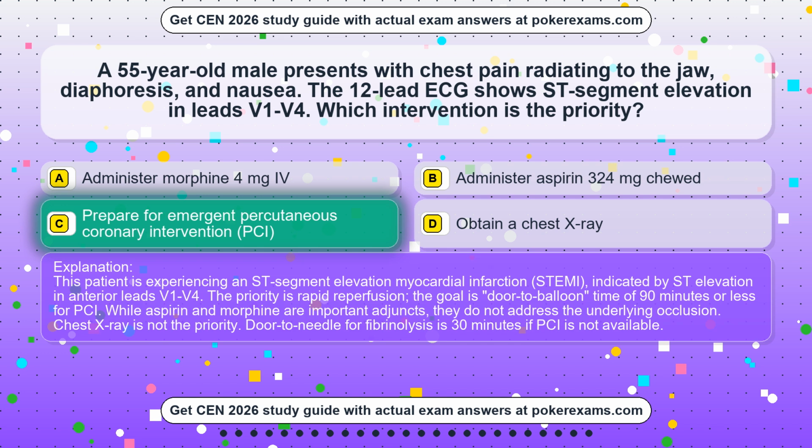This patient is experiencing an ST segment elevation myocardial infarction, STEMI, indicated by ST elevation in anterior leads V1 to V4. The priority is rapid reperfusion; the goal is door to balloon time of 90 minutes or less for PCI. While aspirin and morphine are important adjuncts, they do not address the underlying occlusion. Chest X-ray is not the priority. Door to needle for fibrinolysis is 30 minutes if PCI is not available.